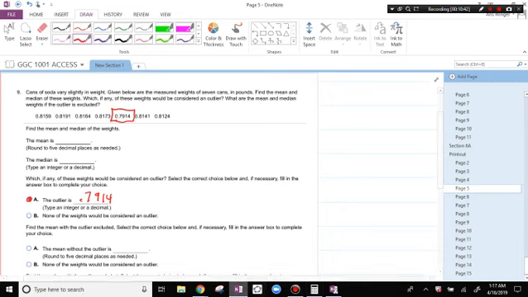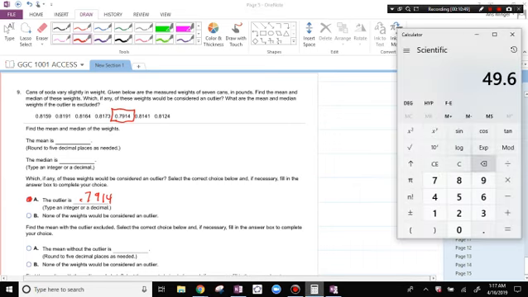The mean, again, we'll add up all these things. 0.8159 plus 0.8191 plus 0.8164 plus 0.8173 plus 0.7914 plus 0.8141 plus 0.8124.